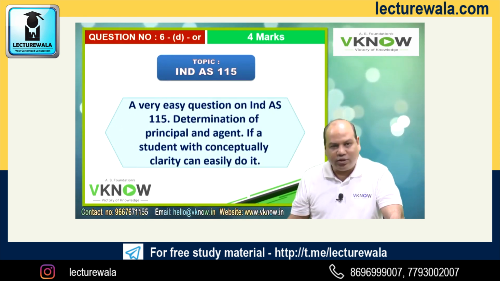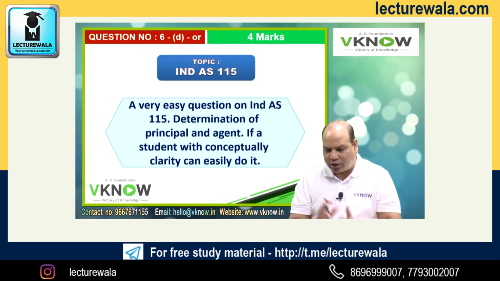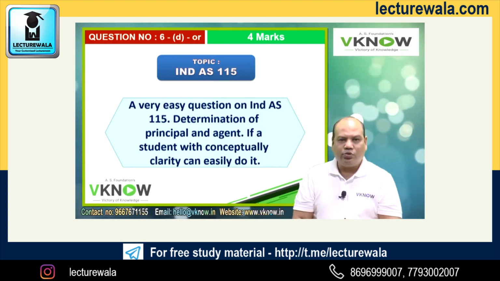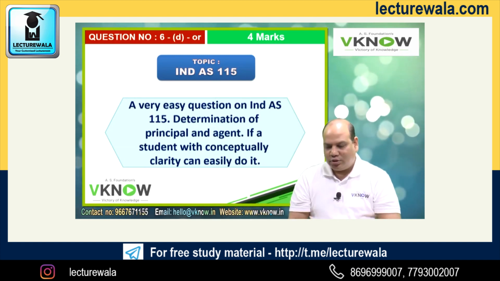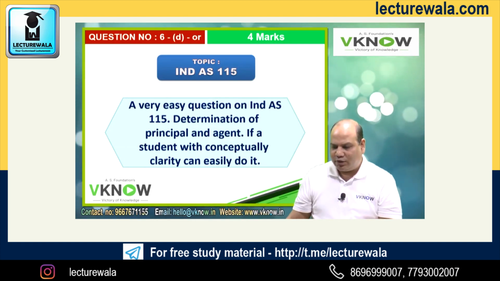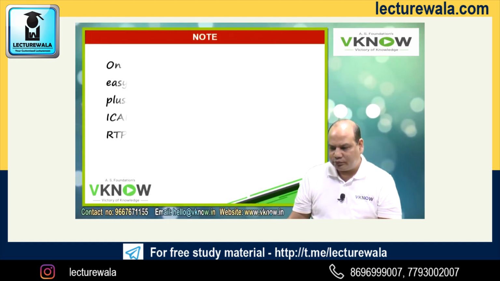Problem of an airline agent, which is again there in your ICAI module, covered in the classes also. So I am sure you can get it. This question was exactly what I took in our batch, and they have asked that question. Very easy question on 115.